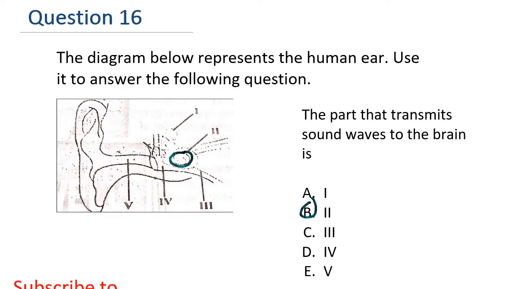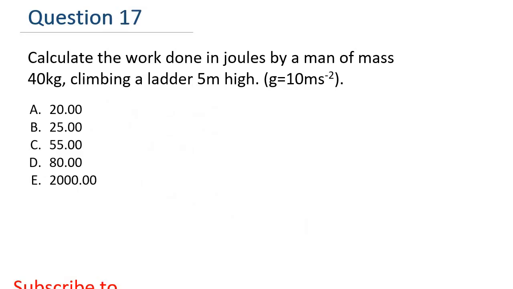All right, question 17. Calculation time. Calculate the work done in joules by a man of mass 40 kilograms, climbing a ladder 5 meters high. Acceleration due to gravity, that's this g, has been given as 10 meters per second squared.